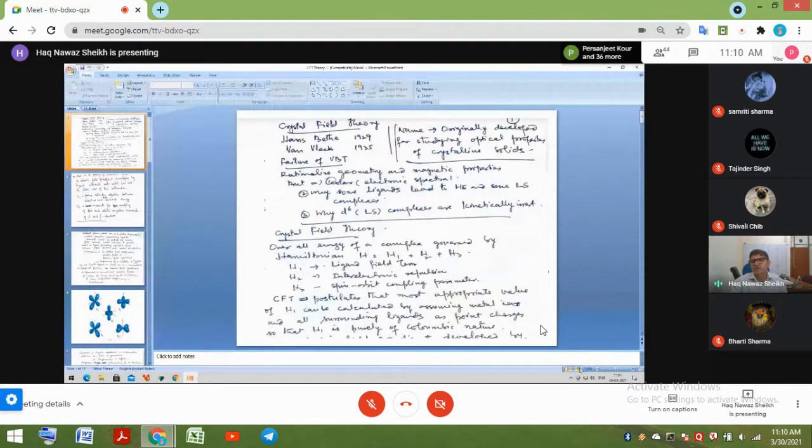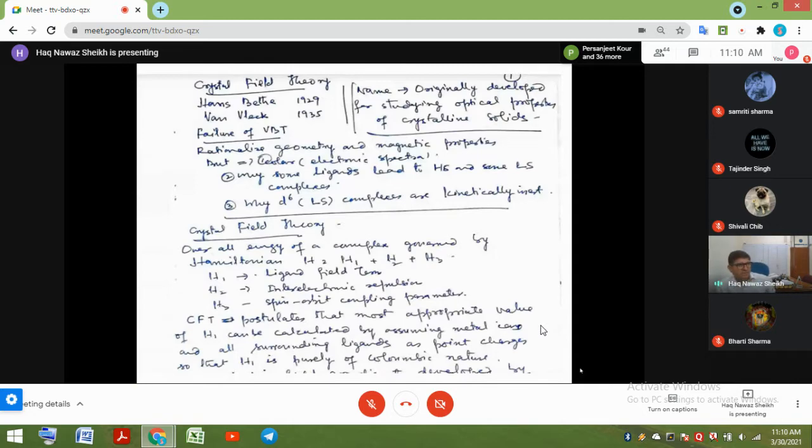So these issues could not be explained by the valence bond theory, and why some ligands lead to high spin and some ligands lead to low spin complexes, or the terms that were used in the valence bond theory, inner orbital and outer orbital complexes. So it could not explain why some ligands form inner orbital complexes, which would also be called low spin complexes, and why certain ligands form high spin complexes or outer orbital complexes.